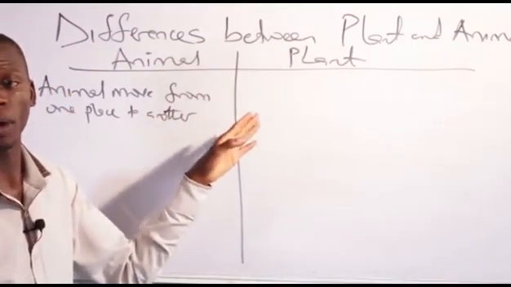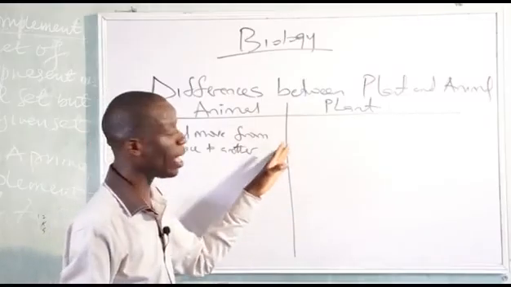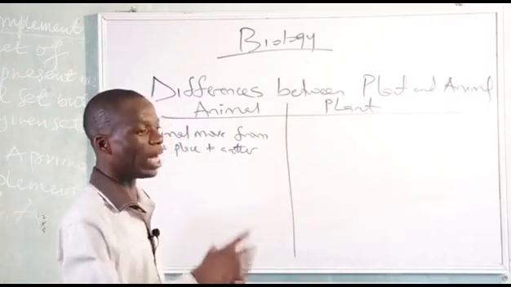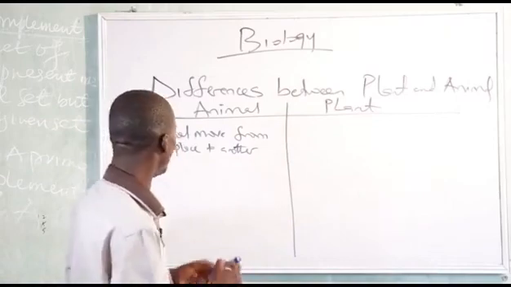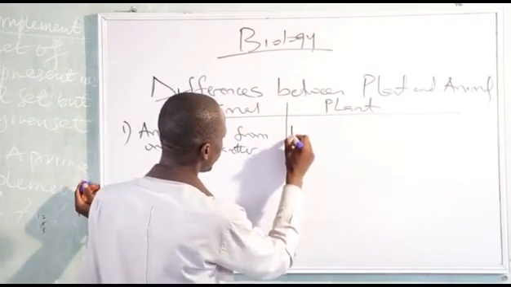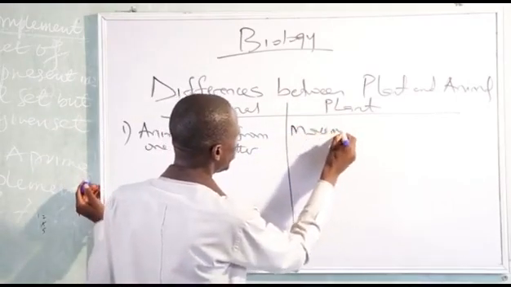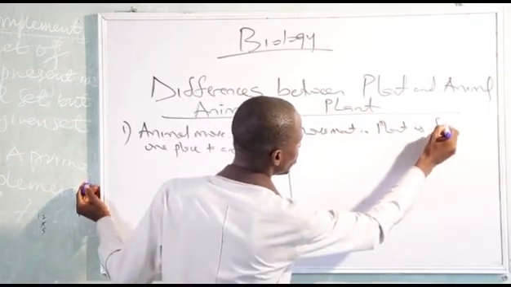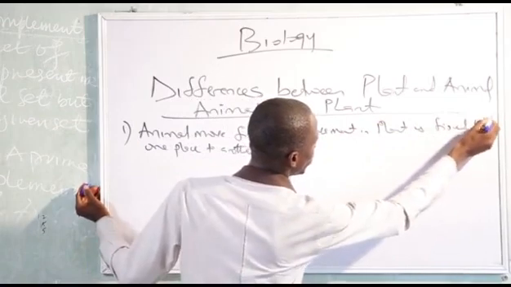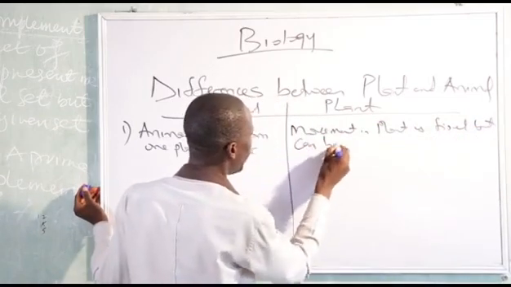Plant does not move but bends. So the movement in plant is fixed, but the plant can bend in the direction either of water, of light, or of gravity.